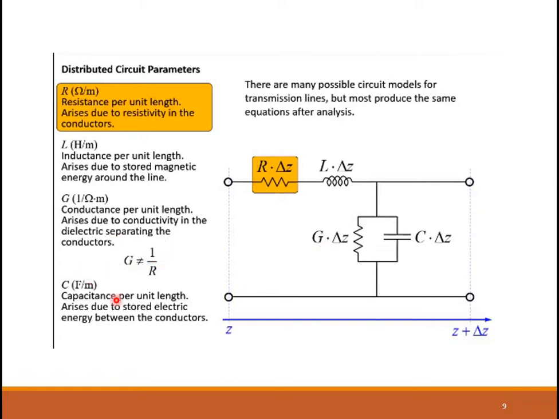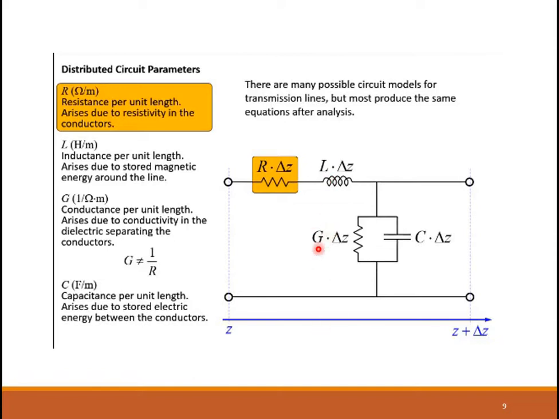Now, this is a very interesting and important point. Here, I have mentioned that this G is not equal to 1 by R. Why is that so? See the R here, what does this R represent? This R represents the resistance of your conductor. G stands for the conductance of the dielectric. Which means these are entirely different parameters. R is the resistance of the conductor, and G denotes the conductance of the dielectric.